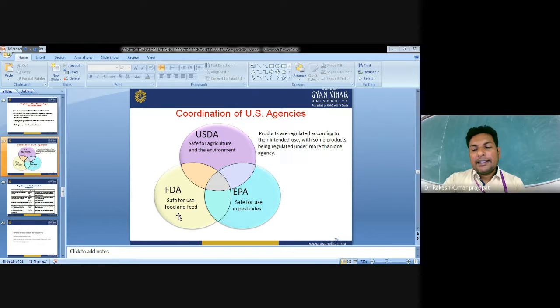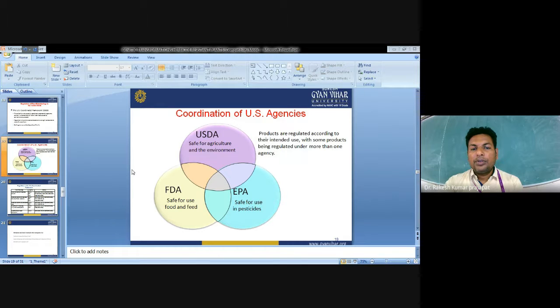Coordination of US agencies ensures the crops are safe. The USDA, the Department of Agriculture in the US, looks at agriculture and environment. The FDA looks at safety for use as food and feed.